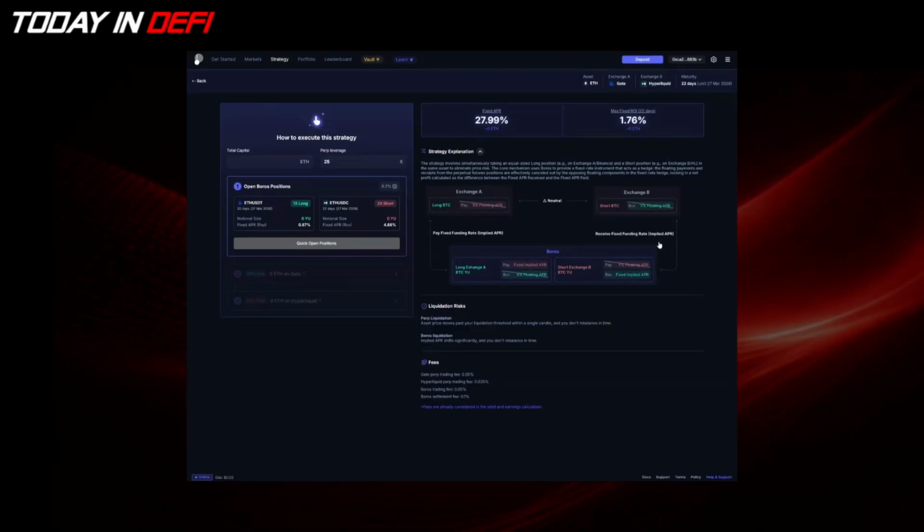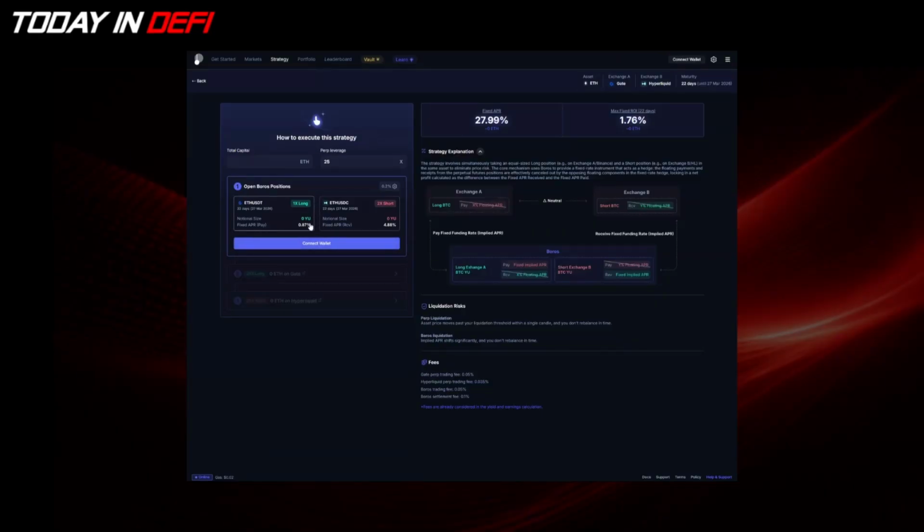and on the other leg we short, because on Gate we're shorting the ETH perps. So it means that we're receiving the funding rate, and then it means that we'll need to short the yield units, and in that way we're also able to lock in our funding rate. And right now you can see that the long IRS and the short IRS have a spread here. So it means that even after we lock in the funding rate on top of the perps, there's still a fixed APR on both legs. There's still a positive spread. So that is how we make our revenue.